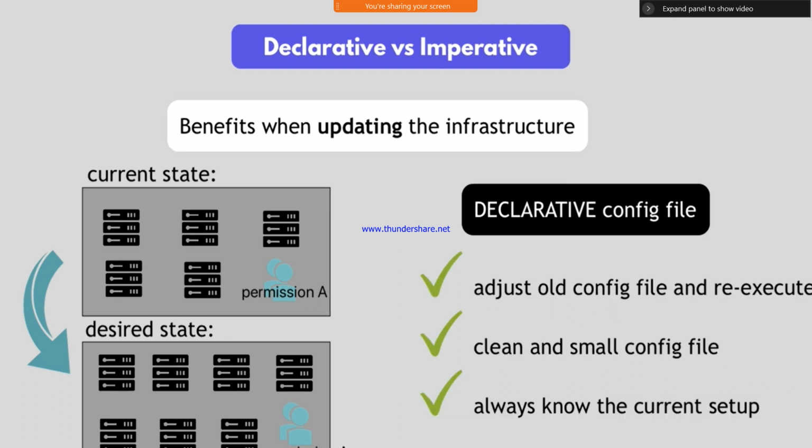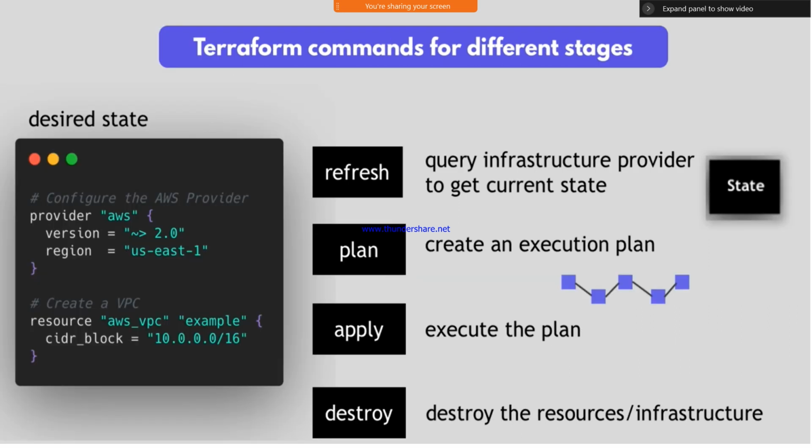Clear? Here, if you want to follow the declarative configuration, we should follow these 3 things: adjust your old configurations, keep clean and small configuration files, and always keep the current setup. So these 3 steps we need to follow. This is my Terraform script, and in it we should follow the 4 stages. First is refresh, second is plan, third is apply, and fourth is destroy.